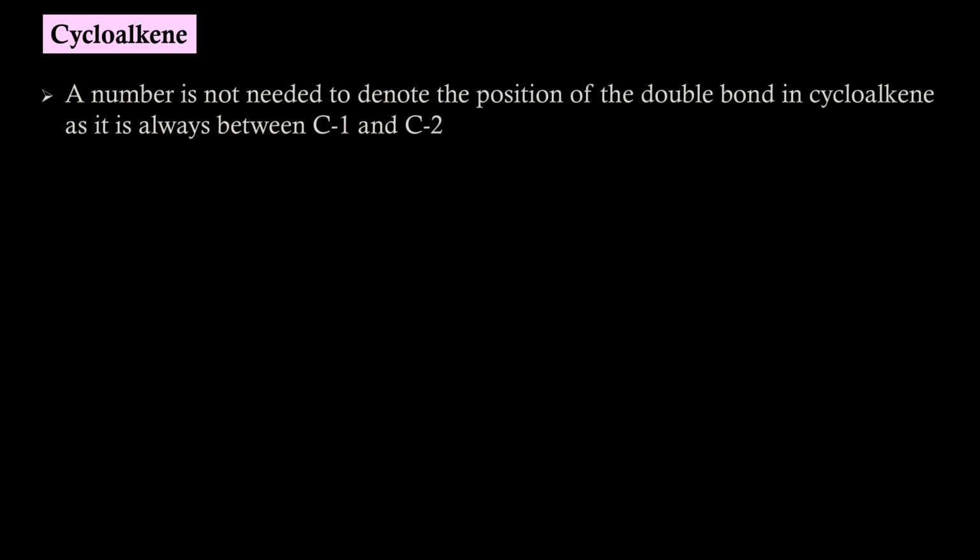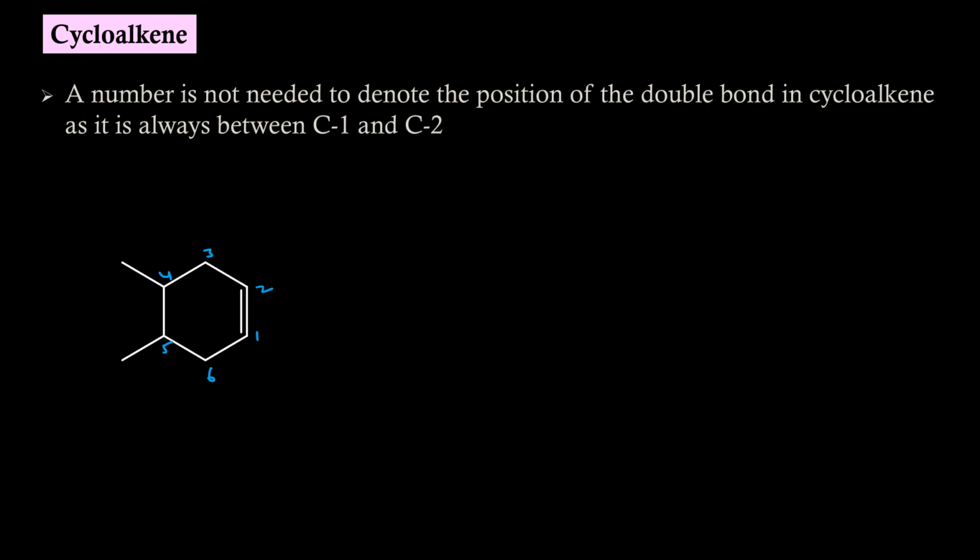For cycloalkenes, a number is not needed to denote the position of the double bond as it is always between carbon 1 and carbon 2. If we start numbering this molecule, 1, 2, 3, 4, 5, 6. Secondary prefix will be 4,5-dimethyl.